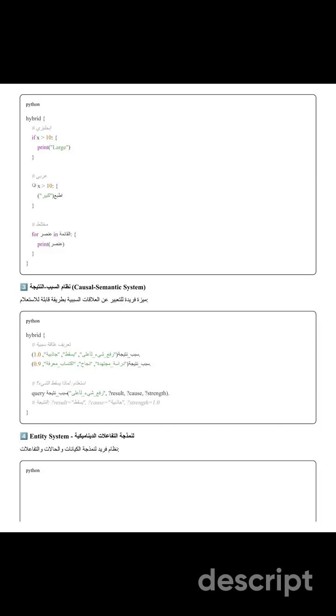The third key feature is the causal semantic system, a unique feature for expressing causal relationships in a queryable way. You can define relationships like an increase in something activates an incident with a strength of 1.0, then query these relationships to understand cause and effect. The fourth feature is the entity system for modeling dynamic interactions. This system lets you model entities, their states, and how they interact with each other in a structured, queryable way.